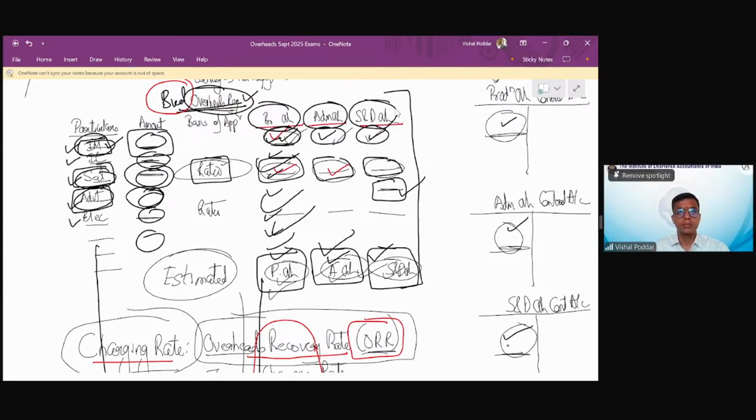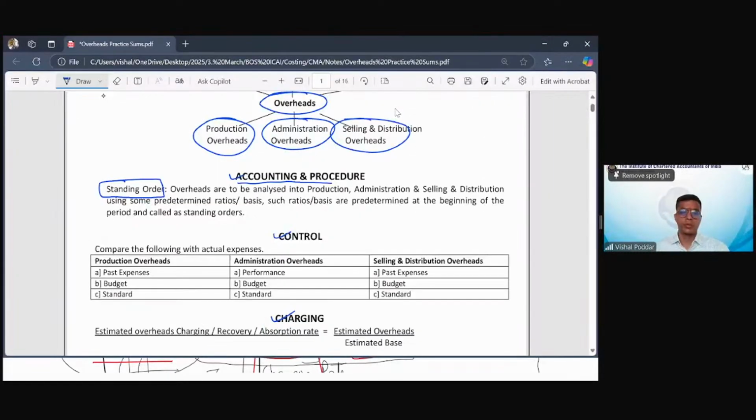As you can see in this particular register, when I am recording these expenses in respective columns of the overheads, I have to use some basis, some ratio by which I can divide the expenses between all the departments, all the overheads columns, so that I can get the total overheads. Now, these ratios which I'm using for dividing these expenses between all the overheads is what is called as standing orders. So this is a 1-mark theory question.